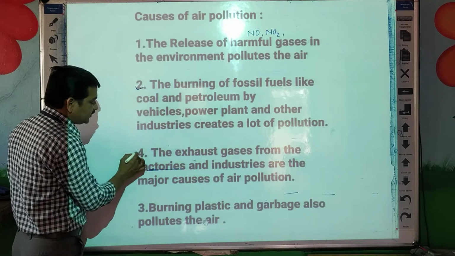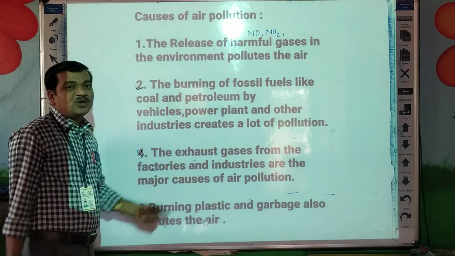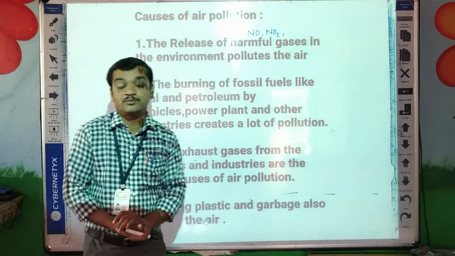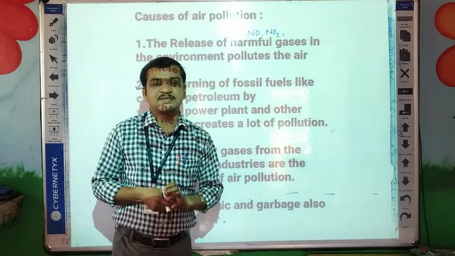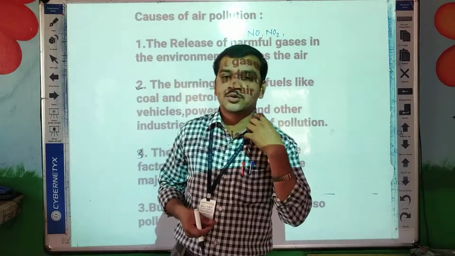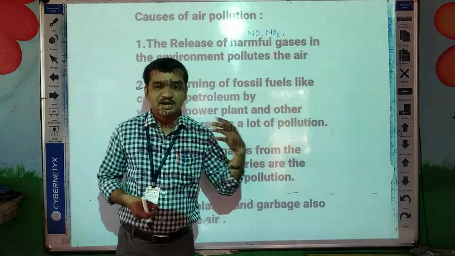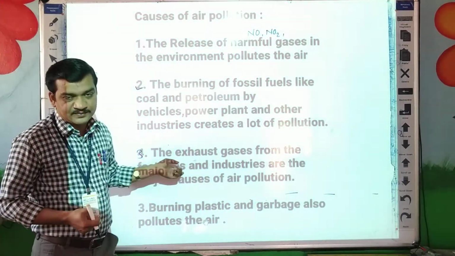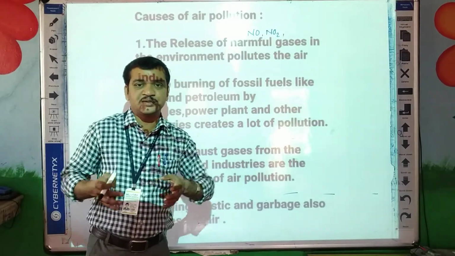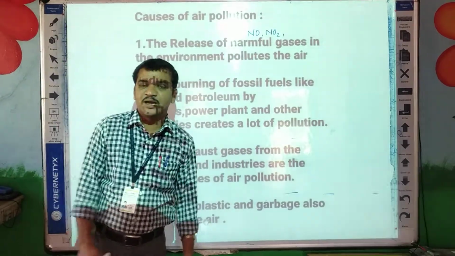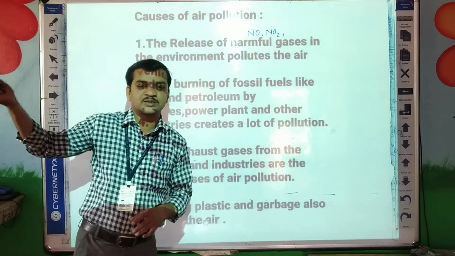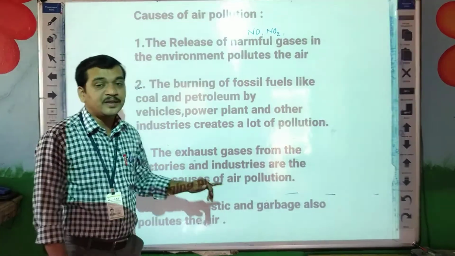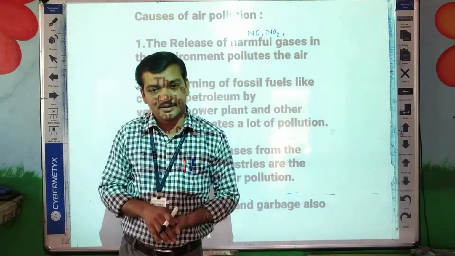Then this is the third number: the exhaust gases from the factories and industries are a major cause of air pollution. Whatever factories are there, sugarcane factories, cloth factories, plastic factories, glass factories, all factories exhaust gases. Through the big chimneys the gas is exhausted, and that gas is very toxic in nature and causes air pollution when it mixes in the air.